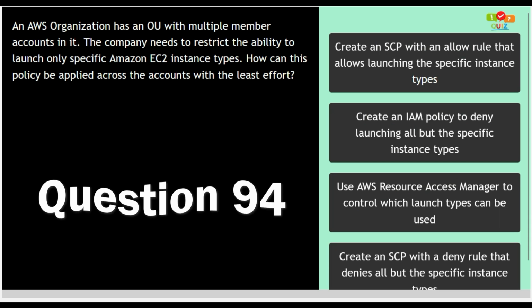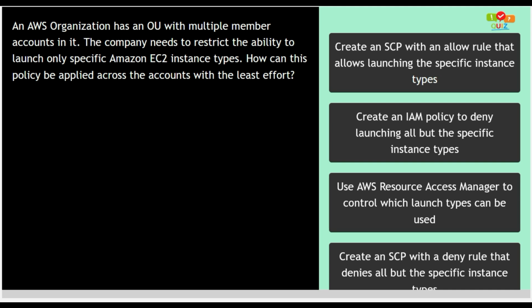An AWS organization has an OU with multiple member accounts in it. The company needs to restrict the ability to launch only specific Amazon EC2 instance types. How can this policy be applied across the accounts with the least effort?